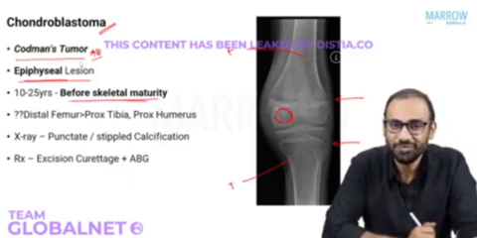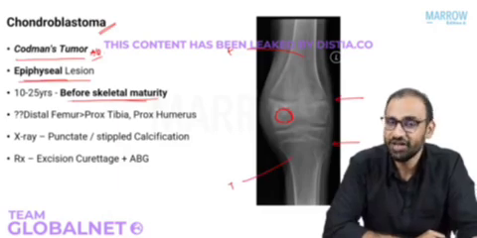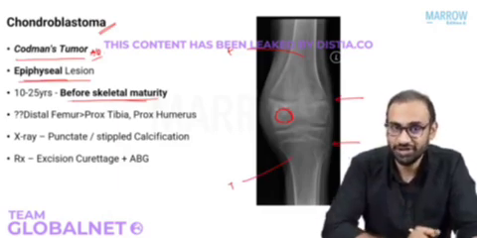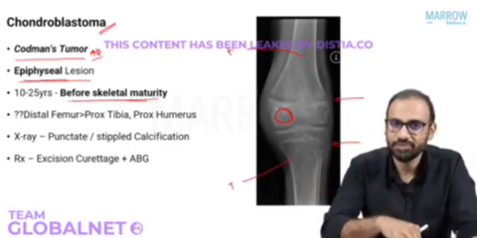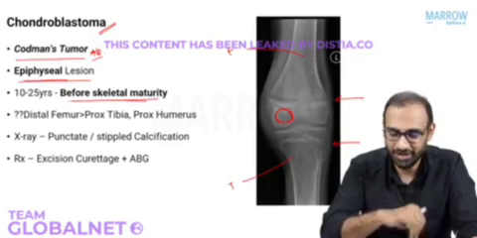Because you will get confused here, because you have read Codman's triangle. Where have you read Codman's triangle? In osteosarcoma. And that is a periosteal reaction seen in osteosarcoma. So please don't get that confused with Codman's tumor. This is the name given to this tumor. This is not a periosteal reaction.